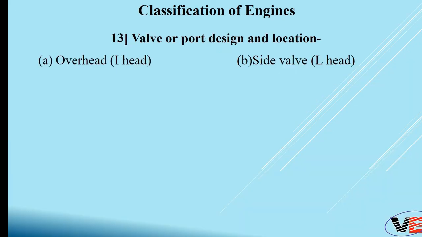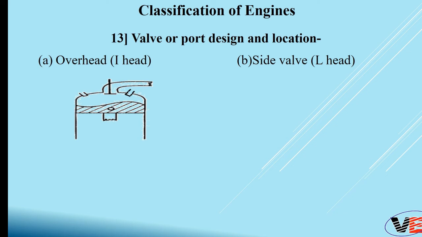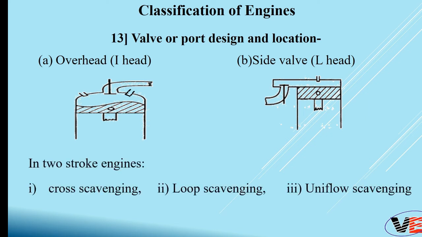Now my friend, the next, 13th classification of engine is based on valve or port design and its location. I will not explain in detail, we will just go through it faster. For four-stroke, it is overhead and side valve. Let's see what is overhead. You can see in the figure, when your inlet and outlet ports are placed on the head of the cylinder, then it is called an overhead or I-head engine. In side valve, when your intake and outlet ports are placed beside the engine, not on the head, then it is called a side valve engine. There are so many types of this side valve engine: F head, L head, T head.